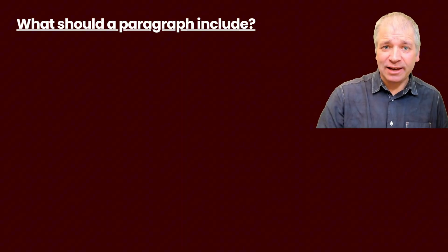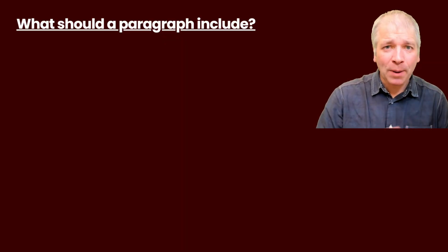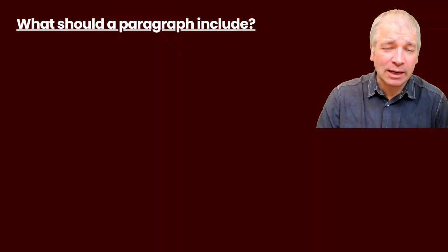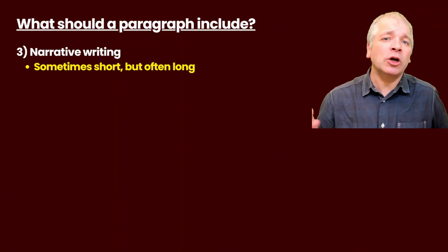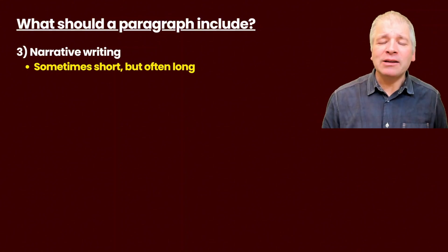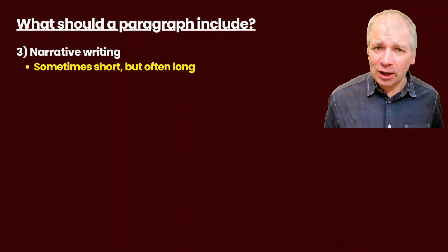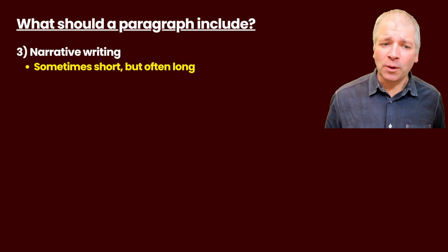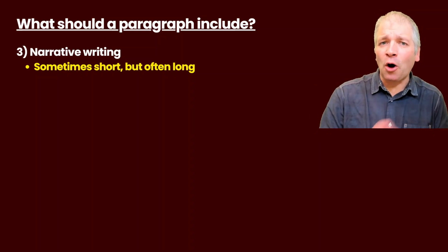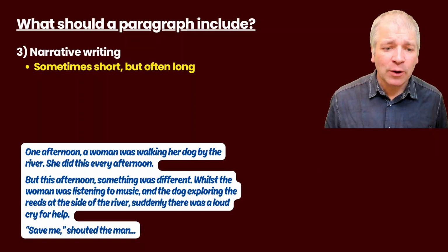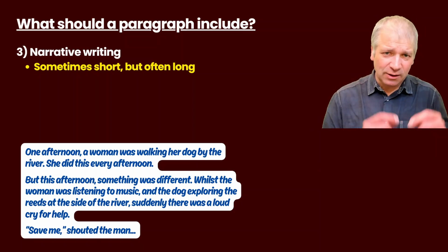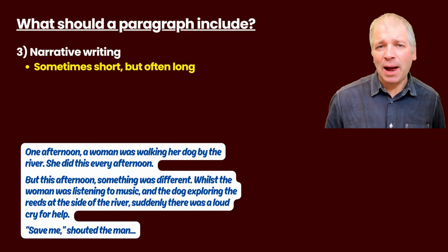Now let's investigate narrative writing. What should a paragraph in a narrative text include? Well, first of all, with narrative writing, we need to look at paragraph length. And here we have the most variety of paragraph lengths of all. They're sometimes short, but often long. In this example extract of a narrative, we can see that. There's a great difference in the length of the paragraphs.